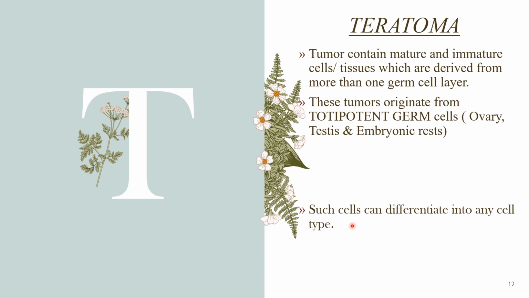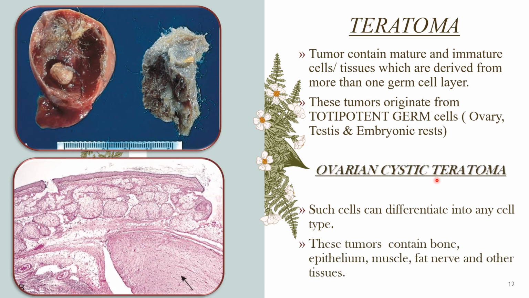These are the cells which can differentiate into any type of cells, and these cells are generally found in the ovary, testes or embryonic rest. The most common example of a teratoma is an ovarian cystic teratoma, and these tumors contain bone, epithelium, muscle, fat, nerves and many other tissues like neuroepithelium, etc.